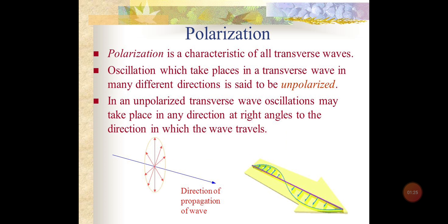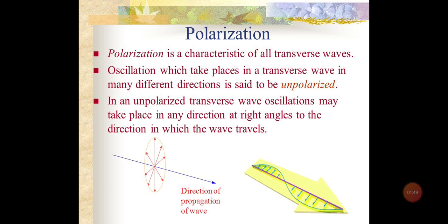So what is polarization? Polarization is basically the characteristic of all the transverse waves, and it is the phenomenon of restraining the vibrations of a wave in a particular direction. As the oscillations which take place in the transverse waves are in different directions, a transverse wave is unpolarized light.